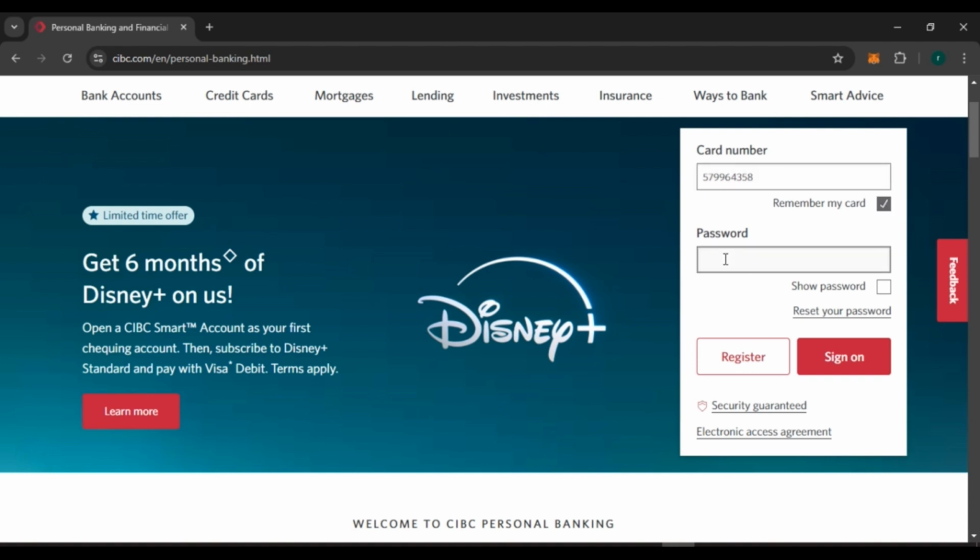Now enter your password. Make sure to enter the correct password. If you want to see the password, what you have to do is check on this box, show password. You can also reset your password. All you have to do is click on this option, reset your password.